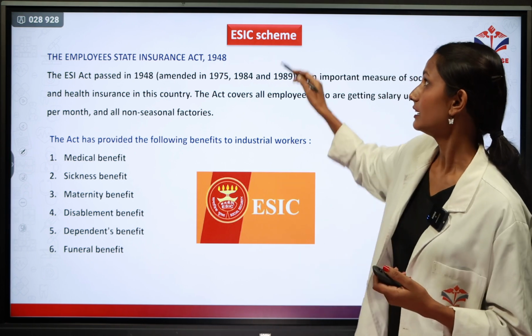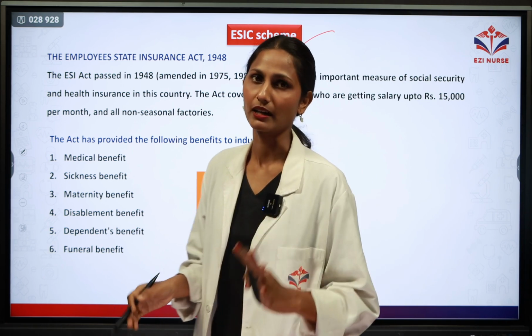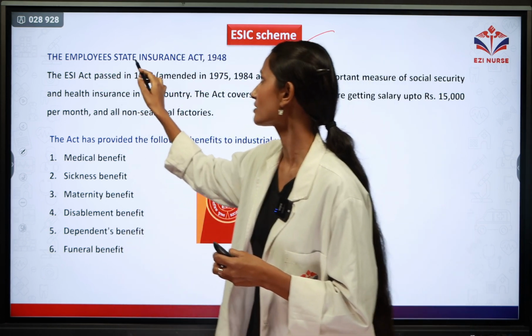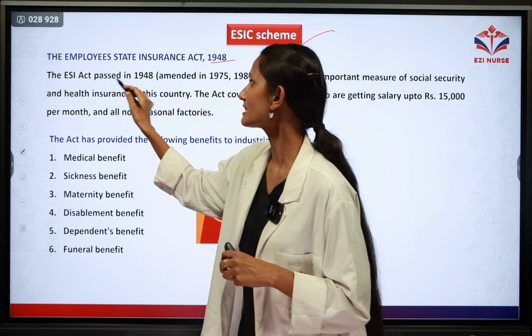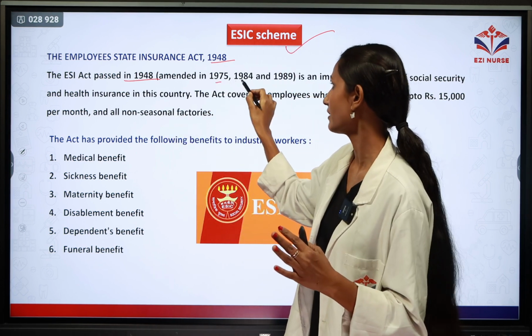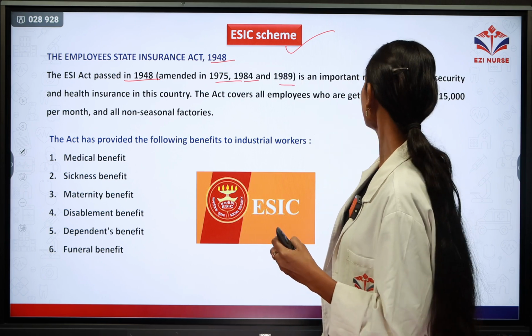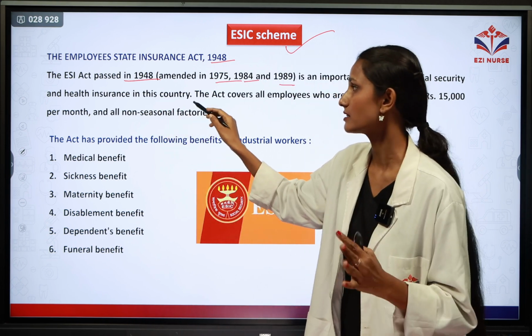Next we will discuss the ESIC scheme. That I can say will definitely come for 5 marks. So we will discuss this. The ESIC scheme means Employees' State Insurance Act. In 1948 it was launched. The ESIC Act was passed in 1948 but amended in 1975, 1984 and 1989. It is an important measure of social security and health insurance in this country.